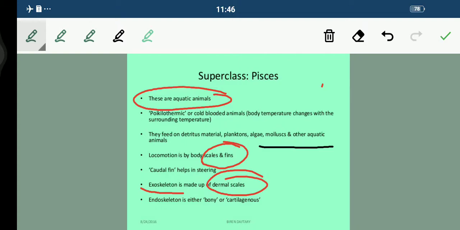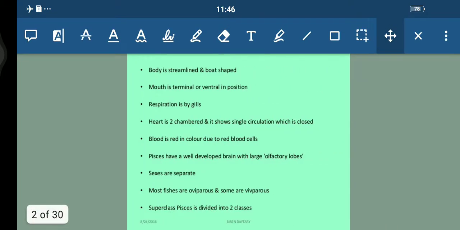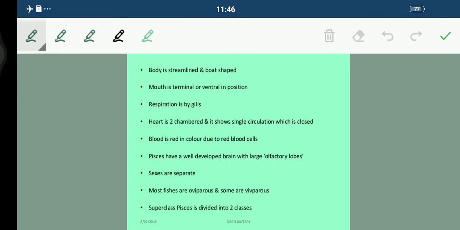And talking about the endoskeleton, students, exo means outside, and here endo means inside. So it is either a bony or a cartilaginous kind of structure. Now students, the body is streamlined and boat shaped. So they can easily float and move inside the water. Now talking about their mouth, that is terminal in position and is ventral in position. Now students, respiration. We all know that respiration is done by the gills. And the heart is two-chambered.